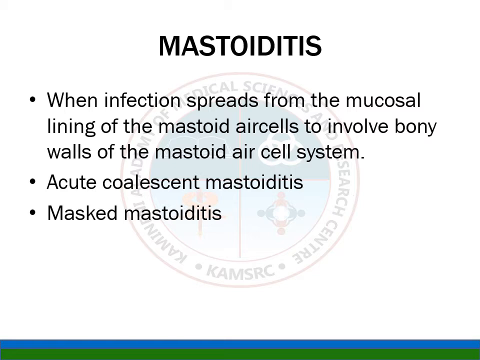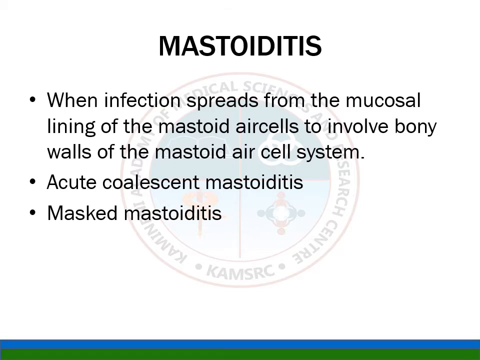Generally, in CSOM, the infection spreads to all the middle ear cleft. But in this, the infection spreads from the mucosal lining of the mastoid air cells to involve bony walls of the mastoid air cell system. So it is again two types, that is acute coalescent mastoiditis, and second one is masked mastoiditis.